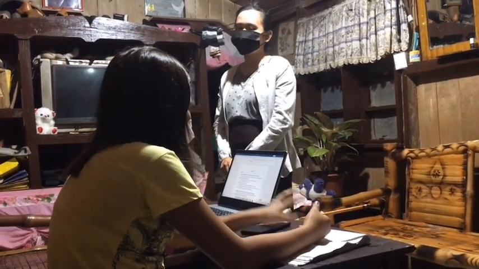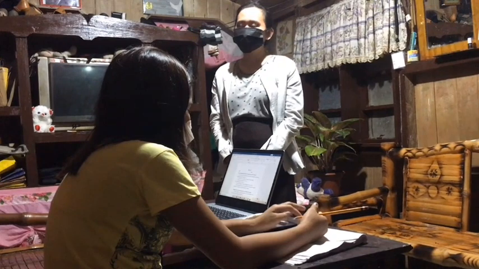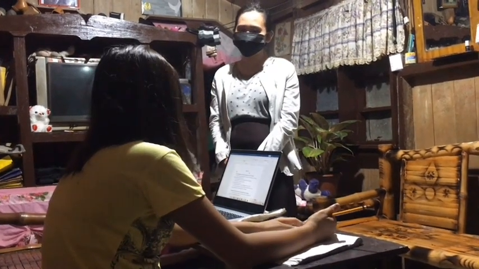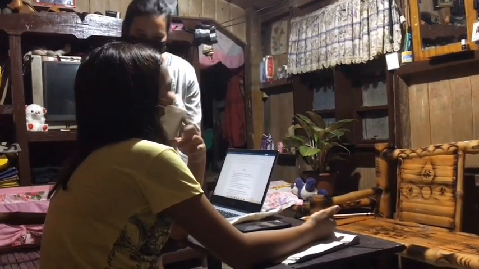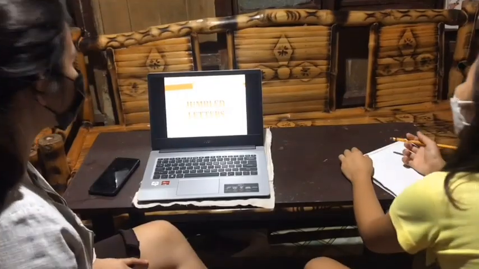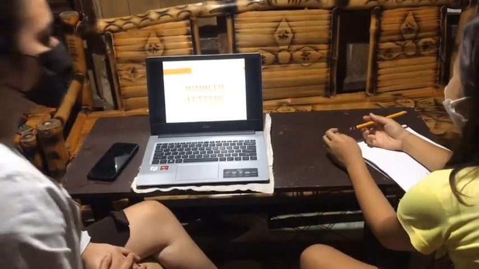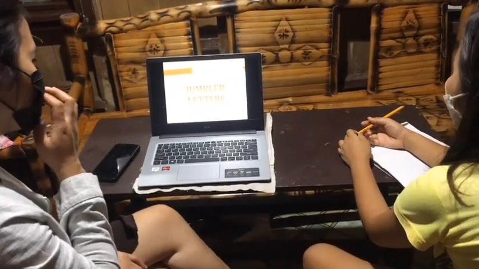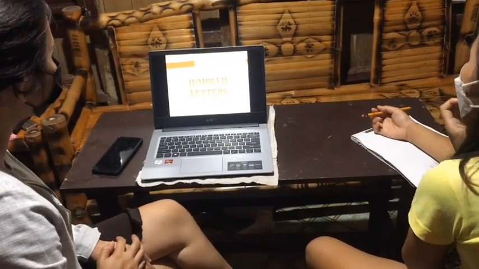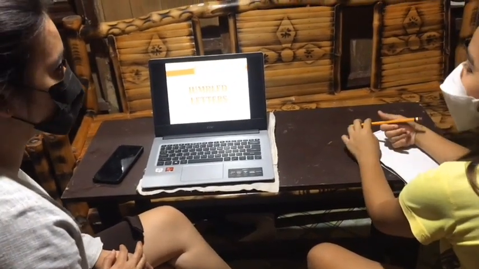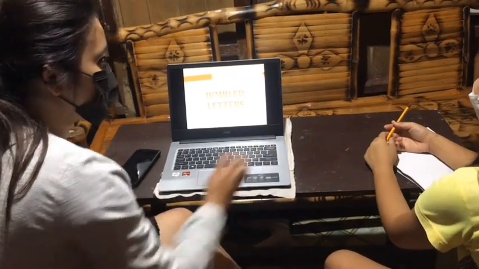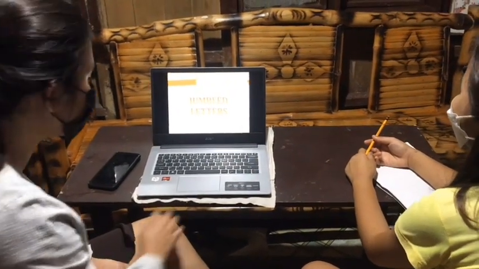Okay, and now we're going to discuss another topic, which is all about literature. But before that, let us have a pre-test. So our topic for today is all about folk literature. But before we dig deeper into our discussion for today, let us have an activity first. This is called jumbled letters. Now all you have to do is to arrange these letters to form an exact English word.